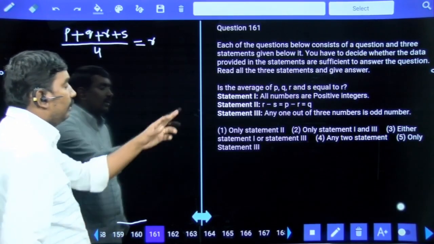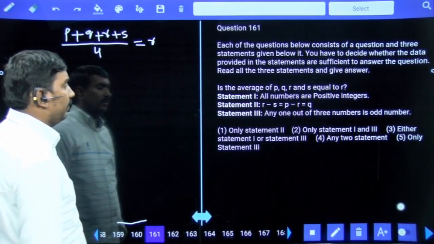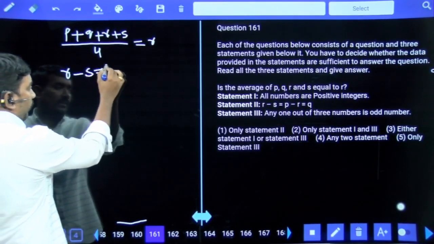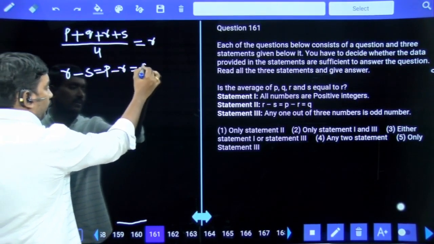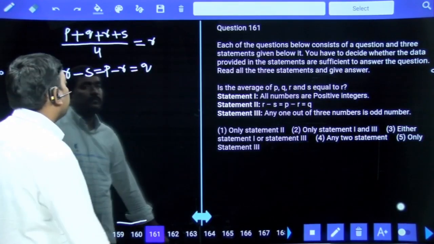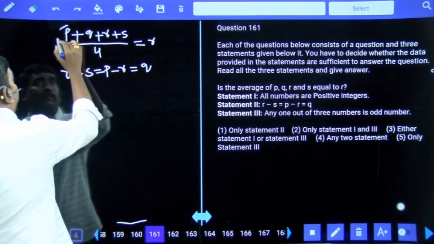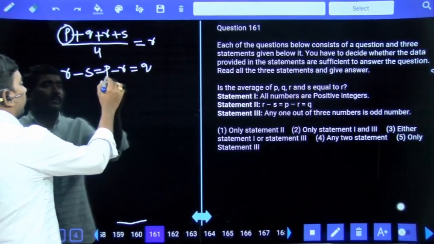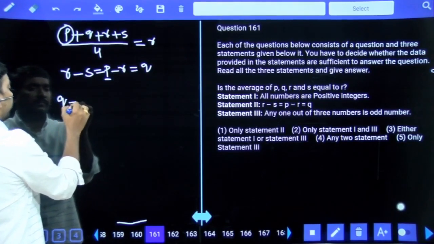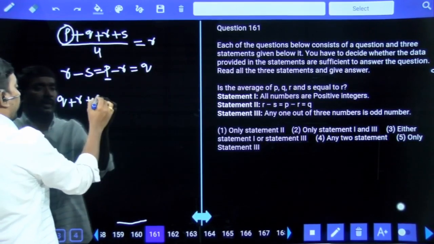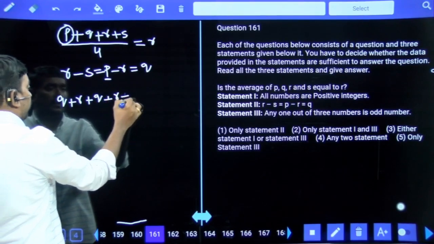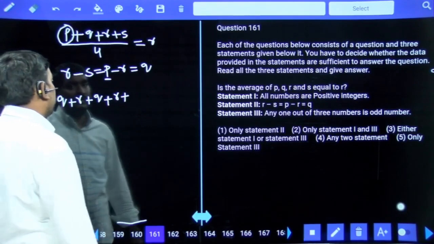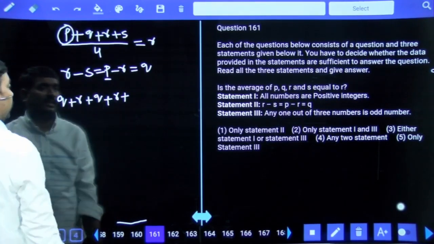Second statement: R minus S is equal to P minus R is equal to Q. From this we can write P is equal to Q plus R. Q as usual, R as usual, and R minus S is equal to P minus R. From this we can write S is equal to